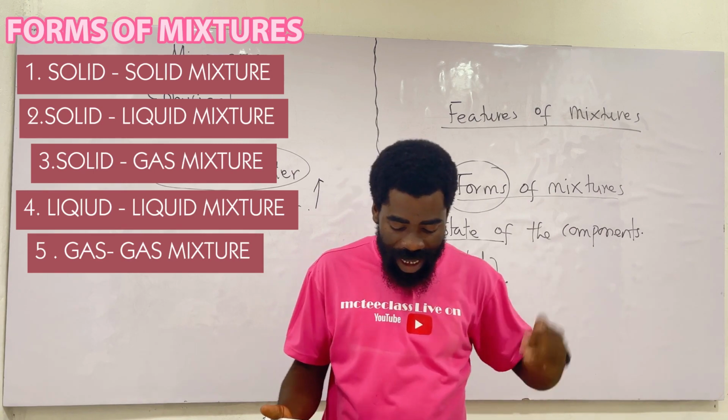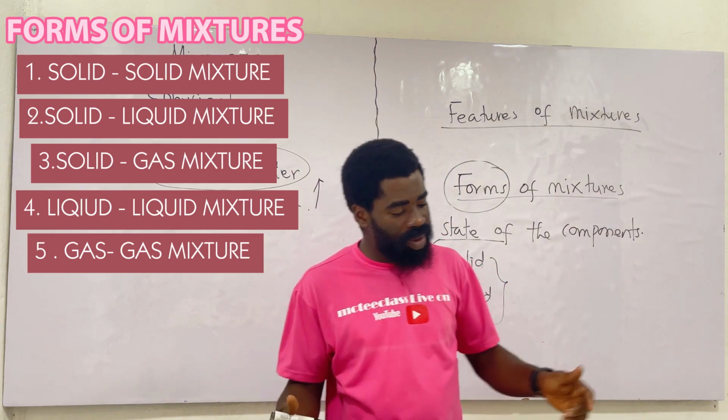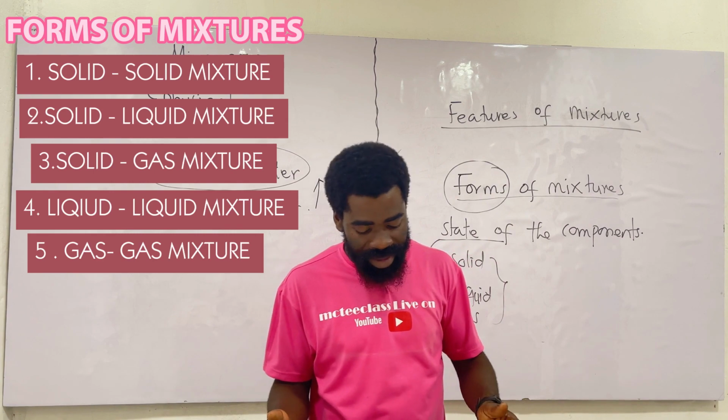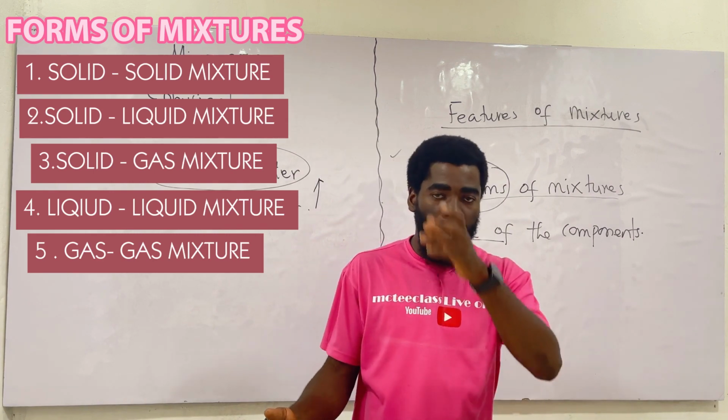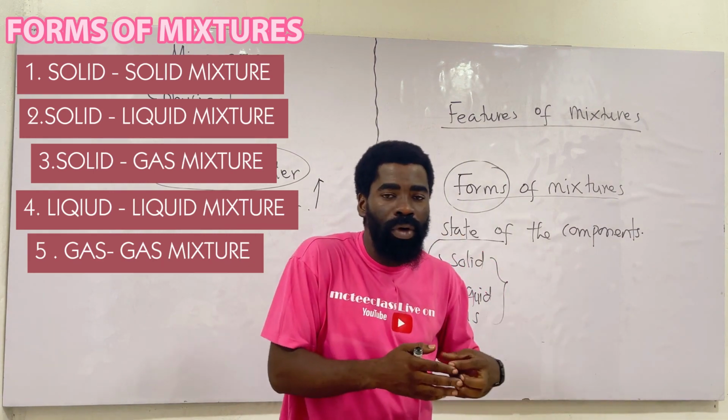Good. Then we have solid gas mixture, and that one will be made up of a solid substance and a gaseous substance. Example is dust or smoke. Dust and smoke are examples of solid gas mixture.